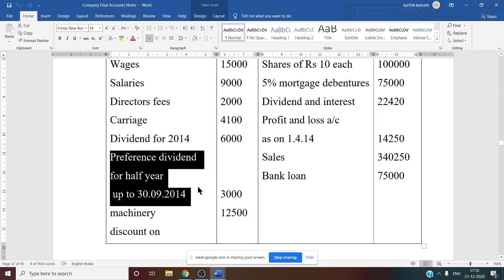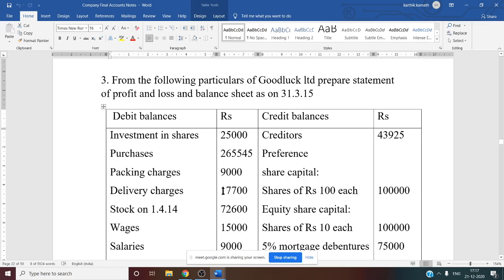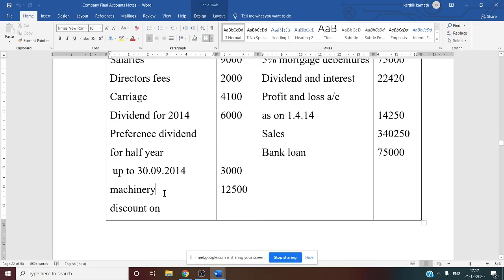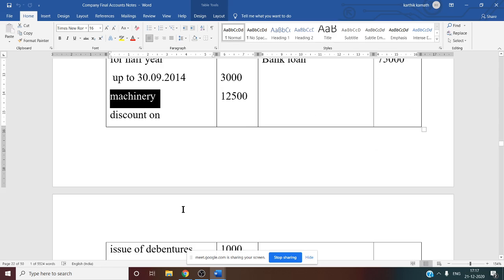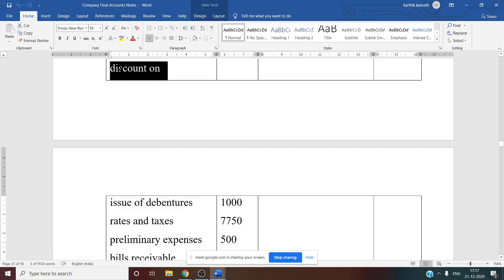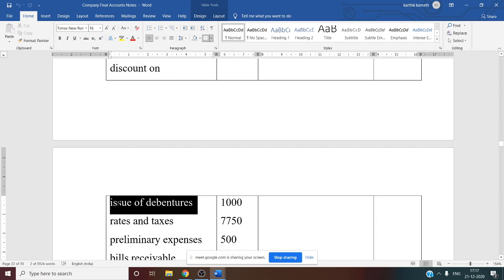So 3,000 plus 3,000, total 6,000 dividend, you have to deduct from profit and loss account under working note number 2 in balance sheet. So that is about preference dividend. And machinery, it is a fixed asset, you have to consider under working note number 11. Then discount on issue of debenture. Discount on issue of debenture is where you are going to write this information.